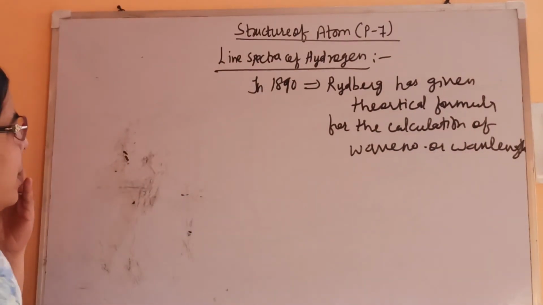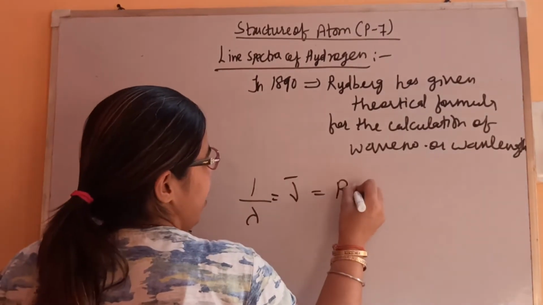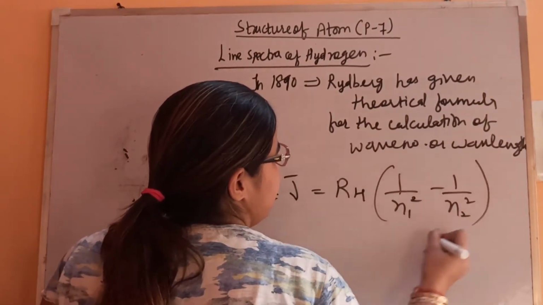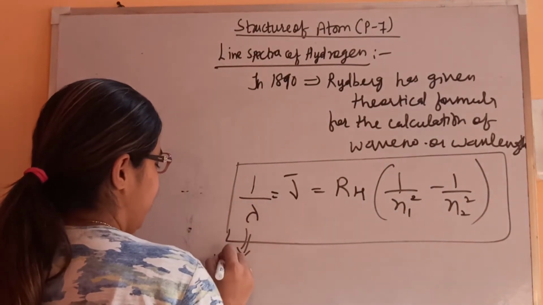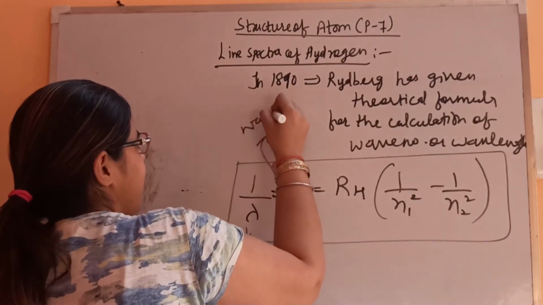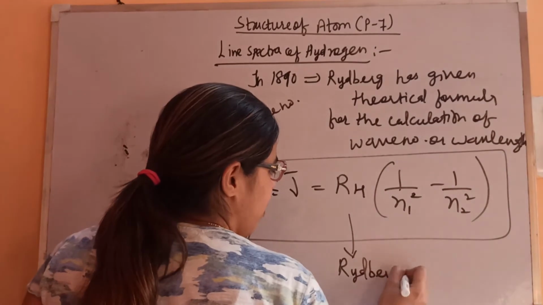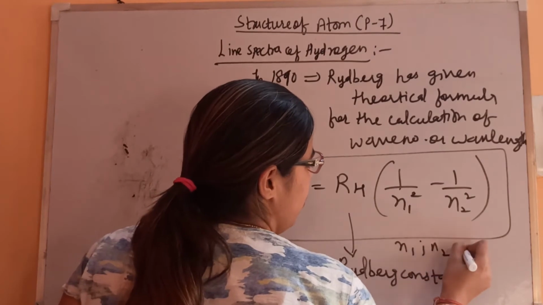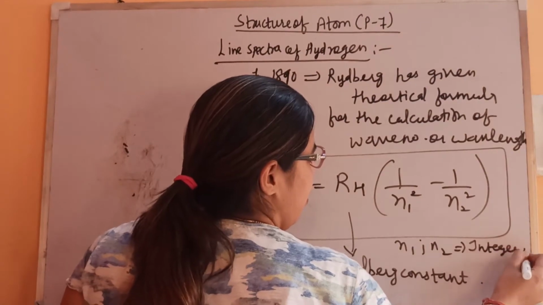Fine. So this is the formula: 1/λ, the wave number, is equal to R_H (1/n1² − 1/n2²). This is the formula. Here λ is the wavelength. This is the wave number. This is the Rydberg constant. Fine. n1 and n2 are integers.